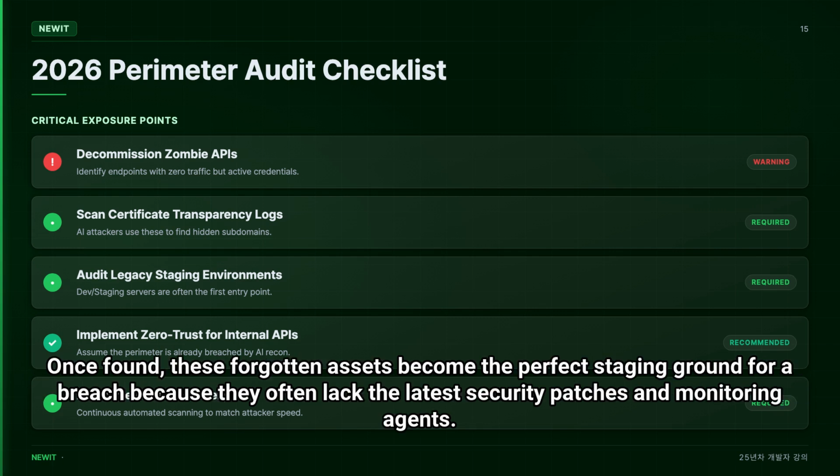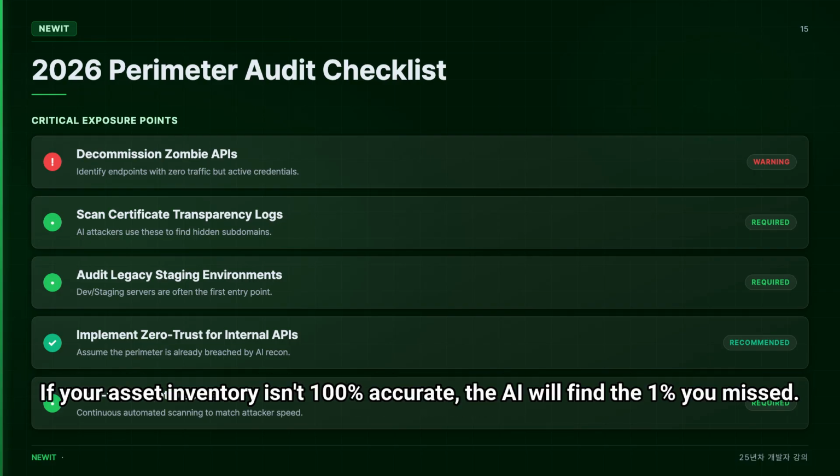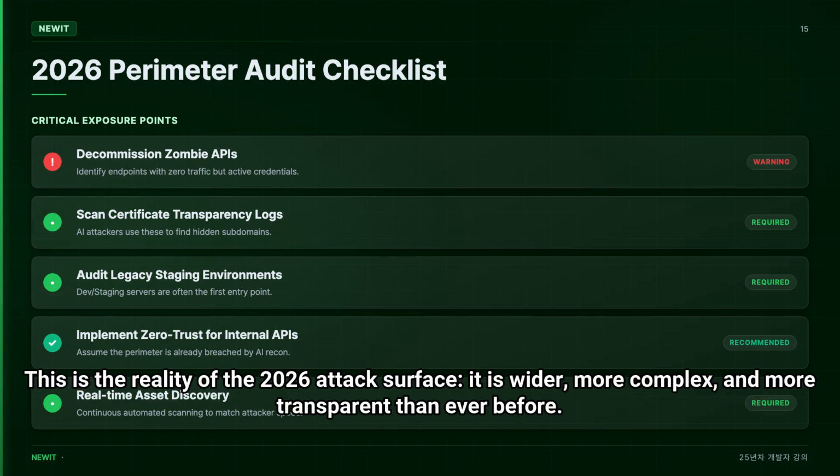Once found, these forgotten assets become the perfect staging ground for a breach, because they often lack the latest security patches and monitoring agents. They represent your legacy debt, and in the age of AI bug bounties, this debt is being called in. If your asset inventory isn't 100% accurate, the AI will find the 1% you missed. This is the reality of the 2026 attack surface. It is wider, more complex, and more transparent than ever before.